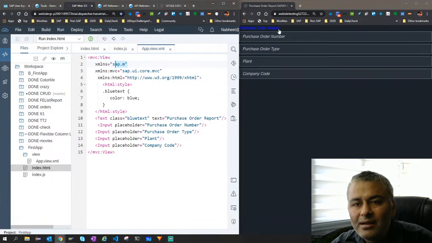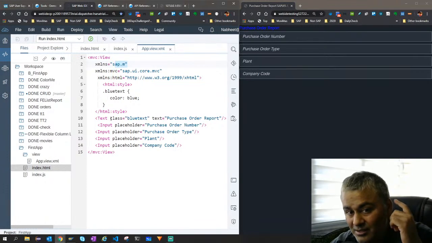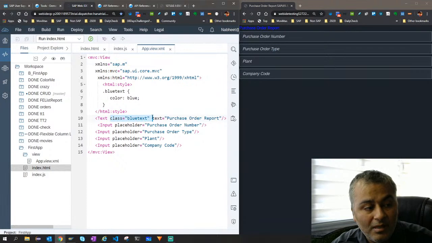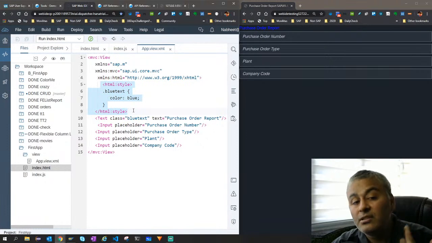This blue color and white is coming. I wanted to showcase to you guys that we can use the CSS which you have learned here also. For example, I have assigned the class blue text, and this class I have defined using this namespace, which is HTML style, blue text, color blue. I hope this is clear.